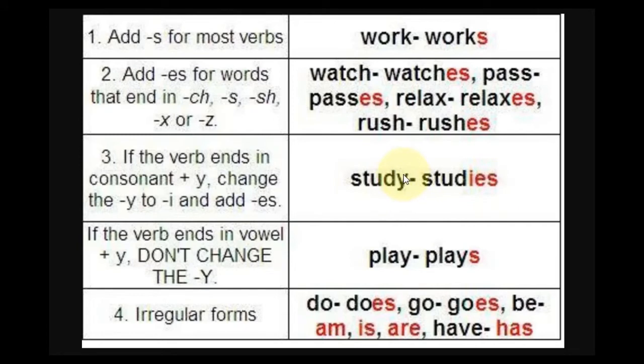What about with Y? There is a Y with a consonant before and a Y with a vowel before. When there is a consonant before the Y, we need to change the Y for IES. Example, Aleja studies English every day. As you can see, it's very easy. Every time we see a consonant before the Y, when we are going to conjugate with he, she, it, we delete the Y and we write IES, and it goes studies.